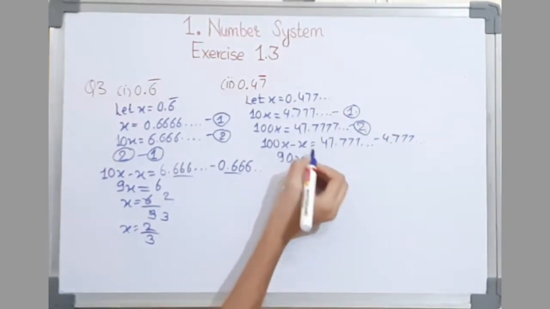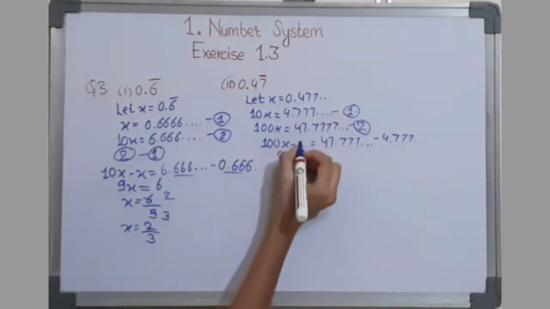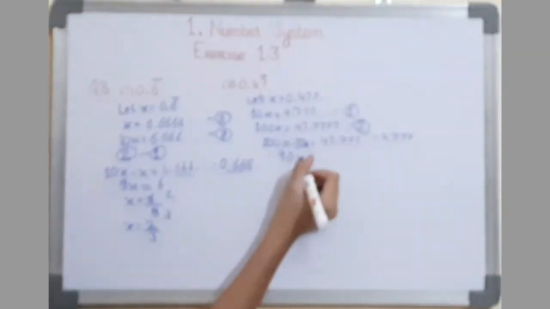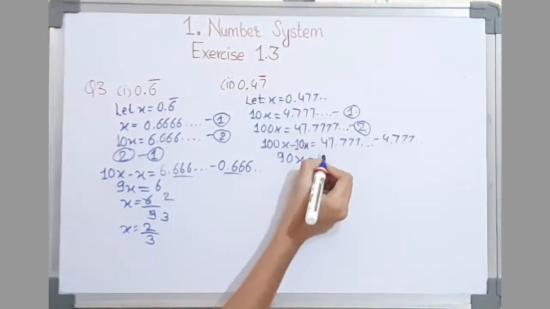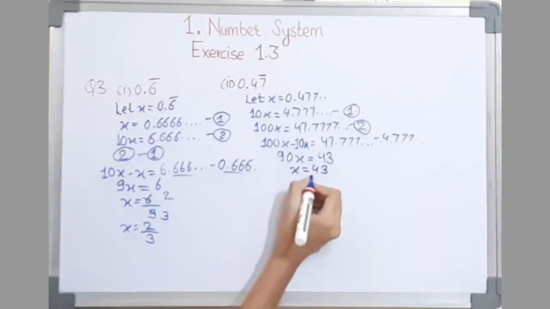90x, sorry, here it is not x, it would be 10x here. So 100x minus 10x equal to 90x equal to 43. x is equal to 43 upon 90.